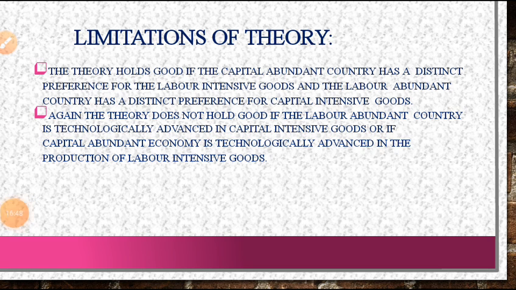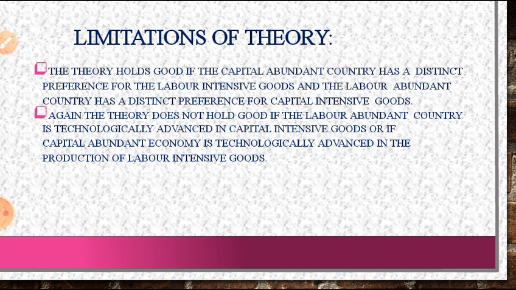The next point, limitations of the theory. The theory holds good if the capital abundant country has a distinct preference for labor intensive goods and the labor abundant country has a distinct preference for capital intensive goods.